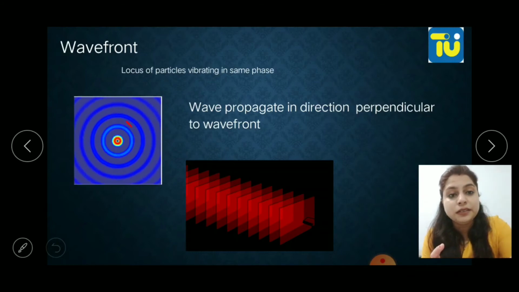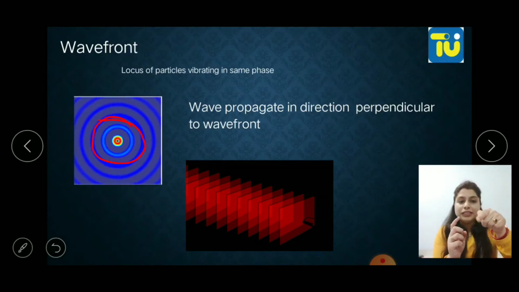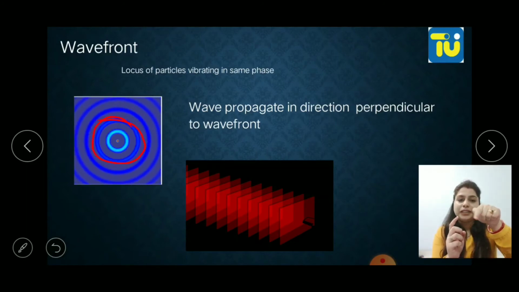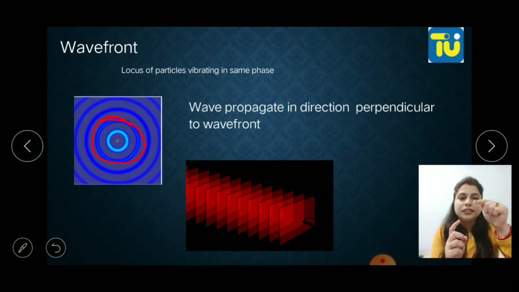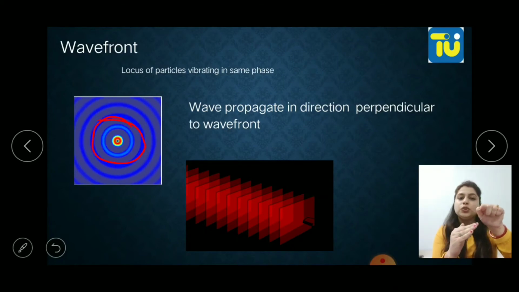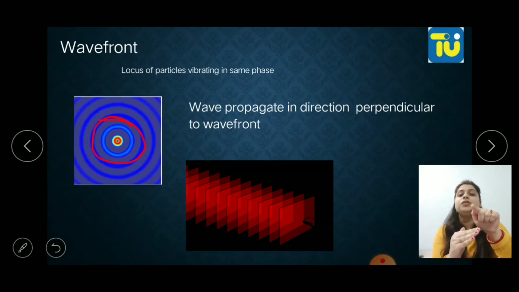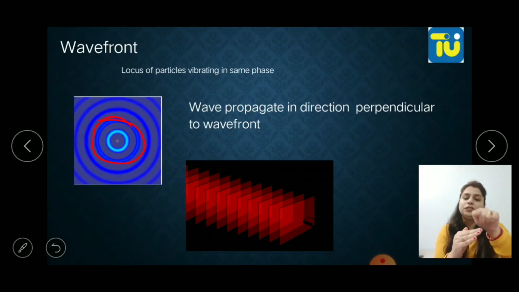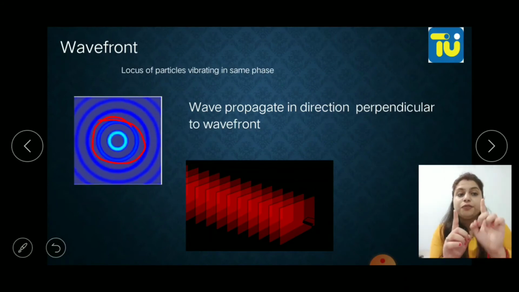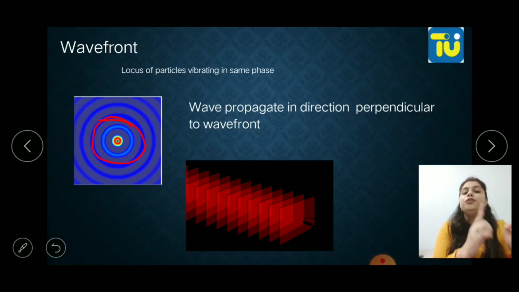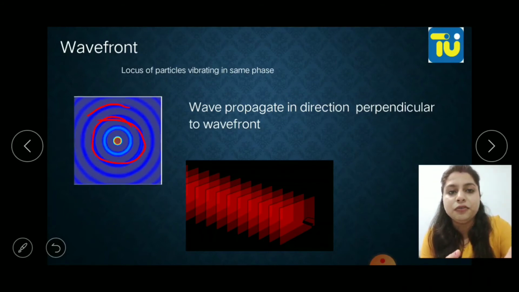Like you can see here, this circle, every particle is in the same phase. They are oscillating with the same frequency and they are in the same phase. So the locus of these same phase particles is forming a wavefront. That is the same thing. Now, a wave propagates in a direction perpendicular to the wavefront. These are the wavefronts.